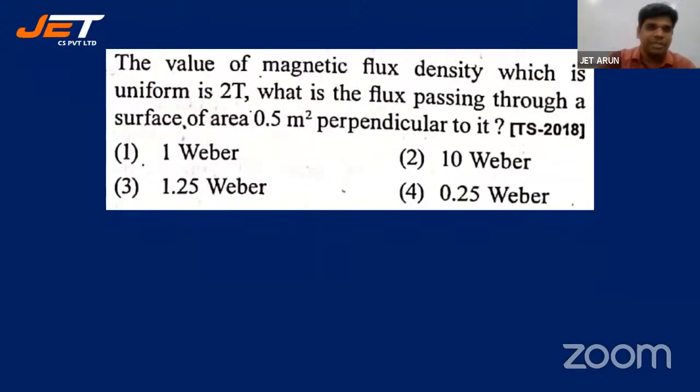Here is another numerical. The value of magnetic flux density, which is uniform, is 2T, 2 Tesla. What is the flux passing through a surface of area 0.5 meters square perpendicular to it?